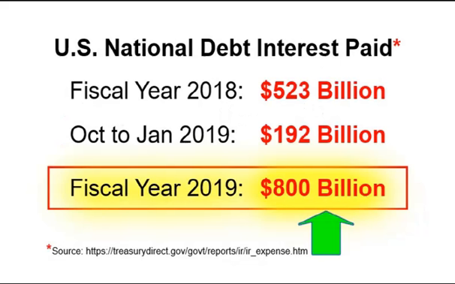In fiscal year 2018, American taxpayers paid $523 billion in debt interest. By the end of the first quarter of this year, we had already paid $192 billion. At this rate, by the end of this fiscal year, we will have paid almost $800 billion in debt interest. These billions paid in interest can be better spent in this country. Don't you agree?